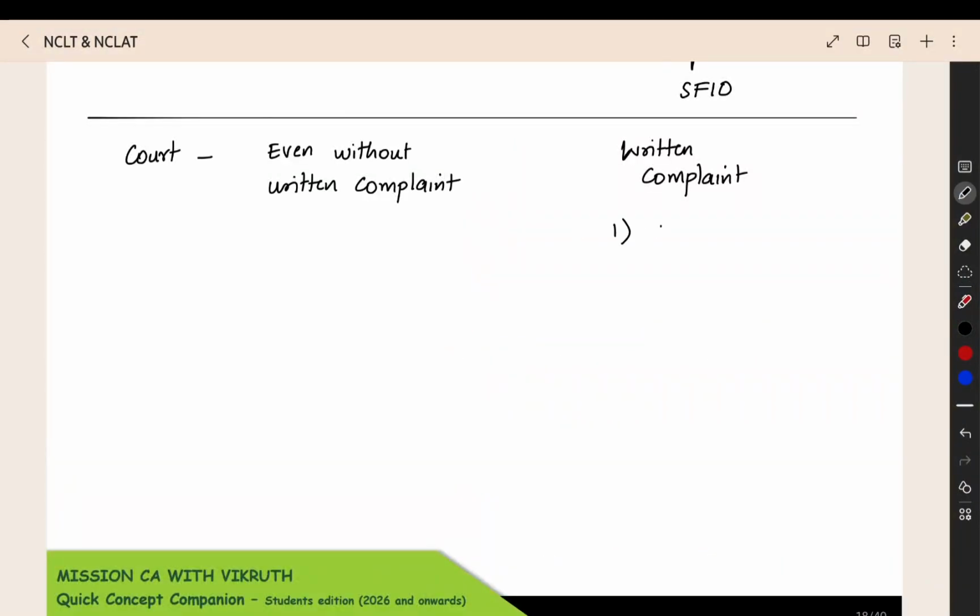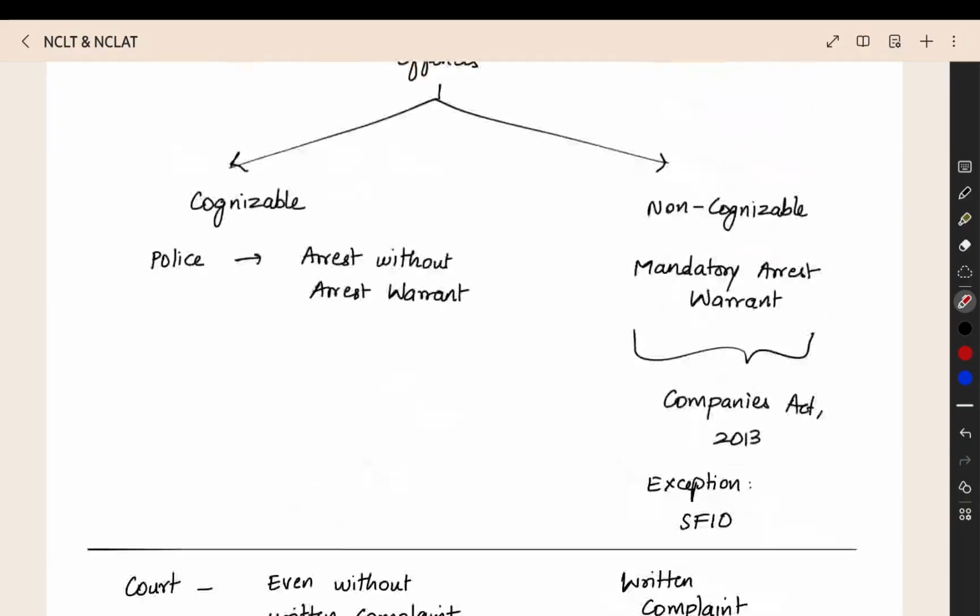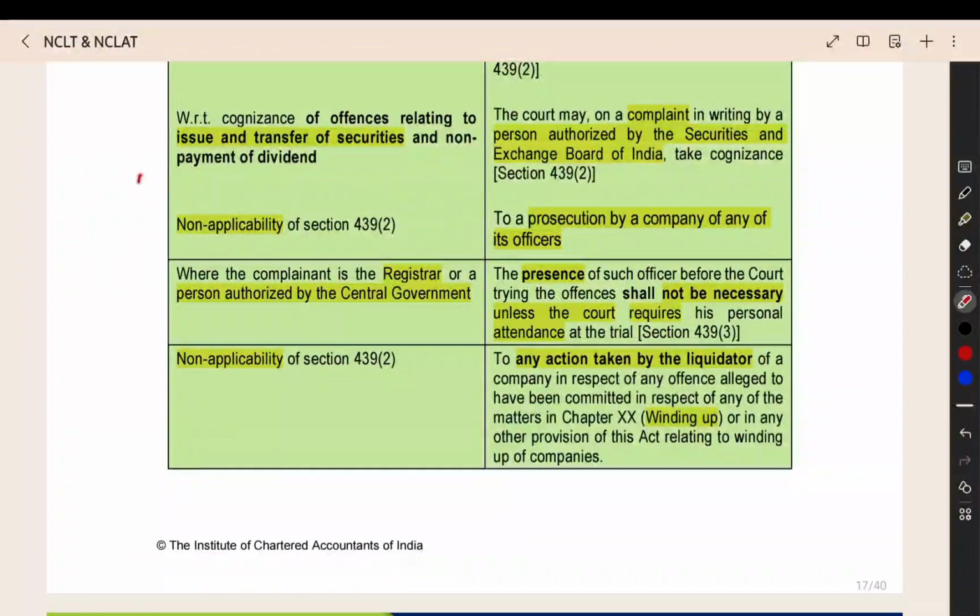The complaint will be given by the registrar, ROC, shareholder or member, or a person authorized by the CG. These people will give the complaint. Only after that can they start the trial. Now, if it is a listed company, even a person authorized by SEBI can give the complaint. So that also they have given here.